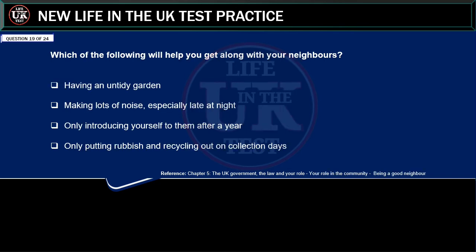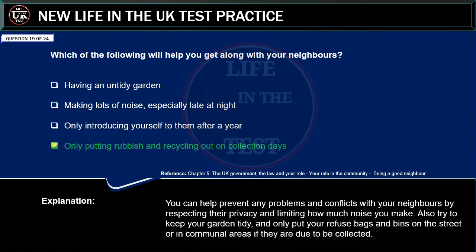Which of the following will help you get along with your neighbors? Having an untidy garden, making lots of noise, especially late at night, only introducing yourself to them after a year, only putting rubbish and recycling out on collection days. Correct answer: only putting rubbish and recycling out on collection days.